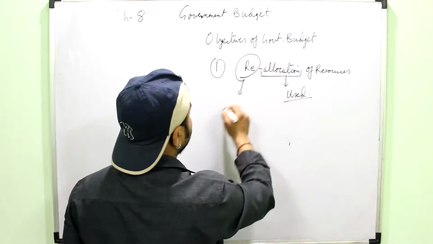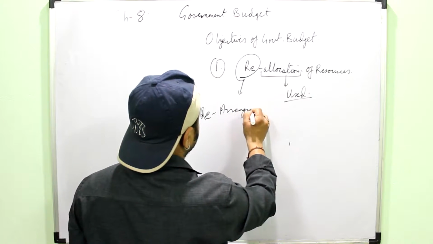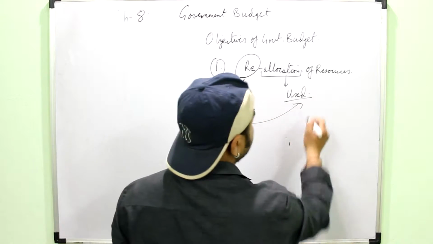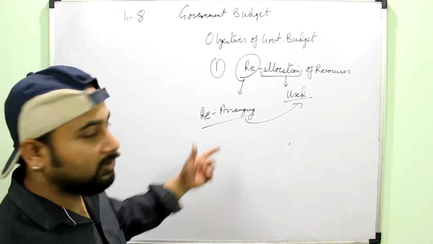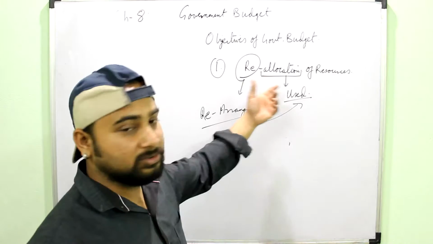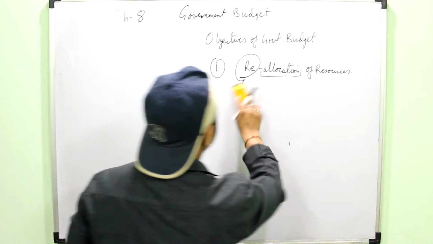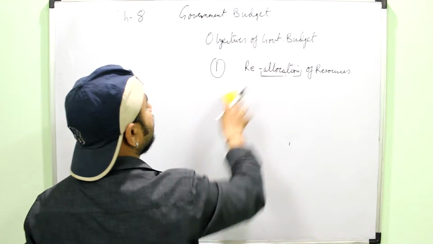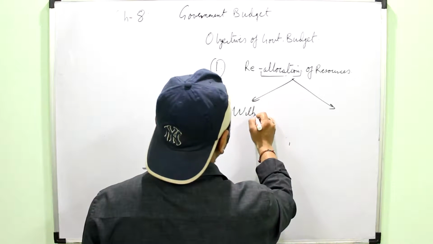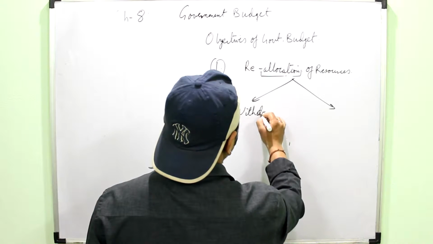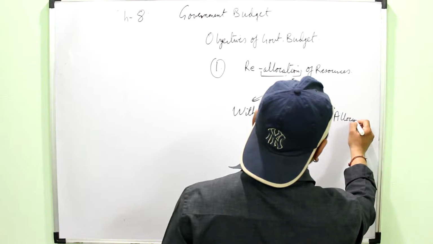Reallocation means rearranging the use of resources, that is, withdrawing resources from somewhere and putting them to some other use, because we have already done a chapter on this, that resources are limited. So when you are defining it, you simply have to explain that it means the rearrangement of the use of resources, or withdrawing resources from one particular place and allocating them to some other place.